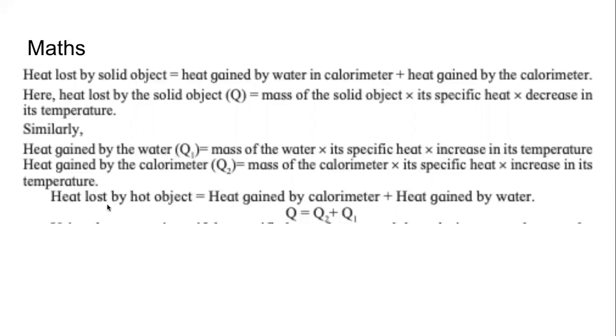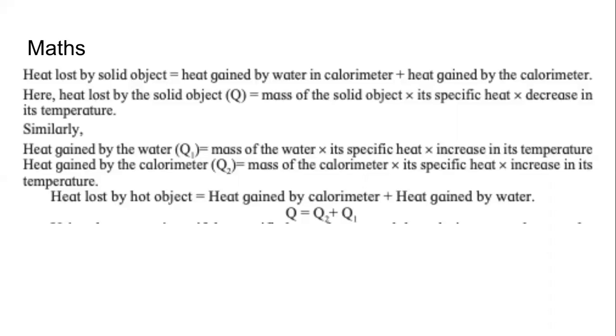Suppose Q is the heat lost by the hot substance, of which we want to measure the specific heat. Some of that heat will be absorbed by water, Q1. And the water itself is in the calorimeter, so some of the heat will be absorbed by the calorimeter also by conduction.